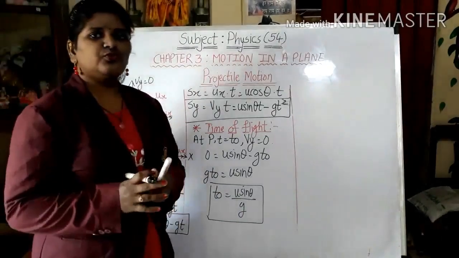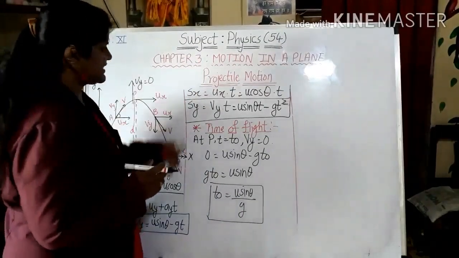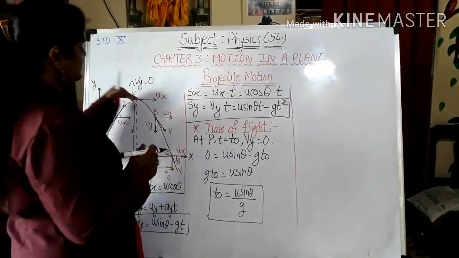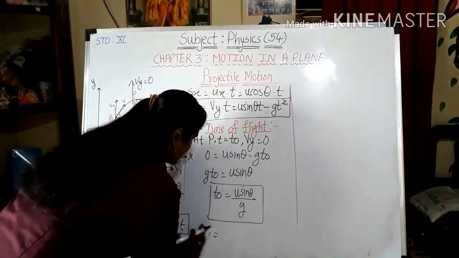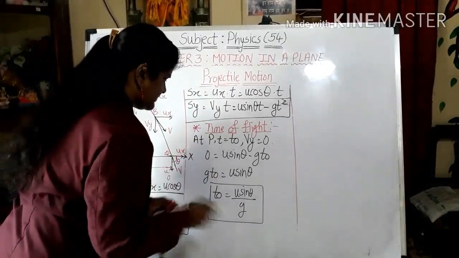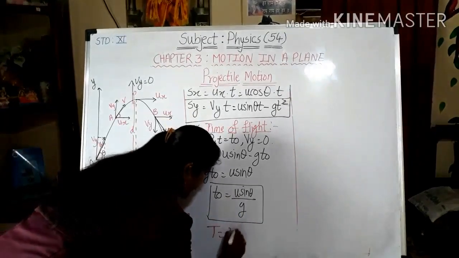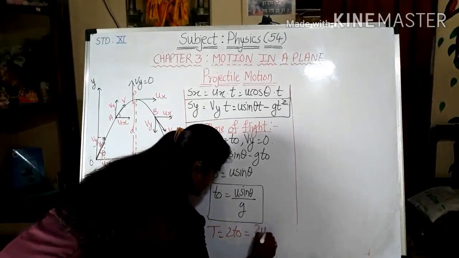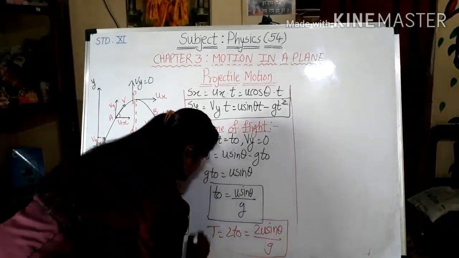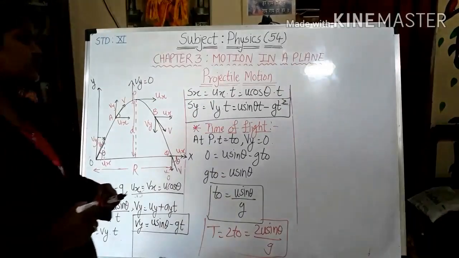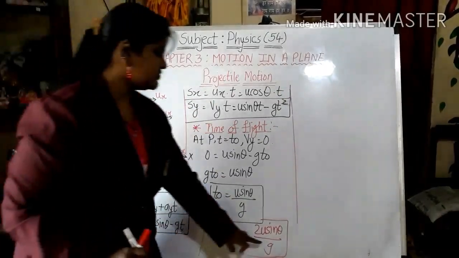Now, as I told you, what will be the time of descent? It will be the same. So we are going to say capital T is the time of flight, and that is nothing but twice T0. So we are getting the value for time of flight as 2u sin theta upon g.